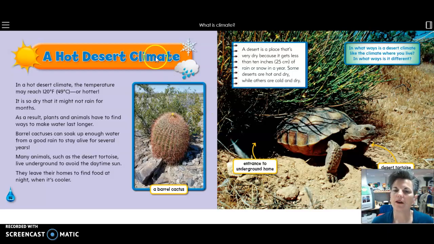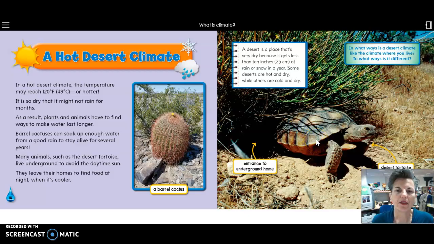Okay, and then over here, our little text box. Love these little text boxes. They give us a little bit more information that supports what we just talked about. So this little text box supports what we just talked about on the previous page, right?